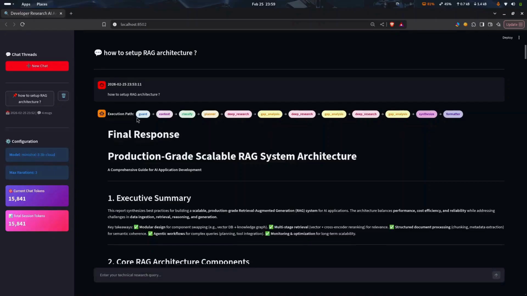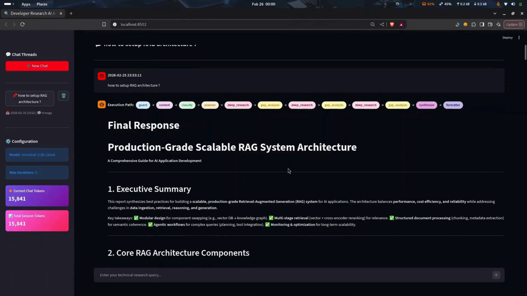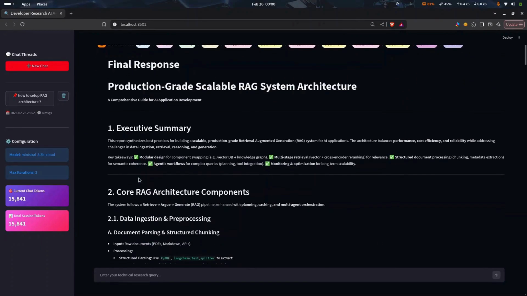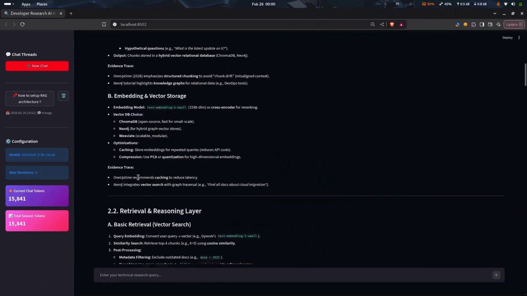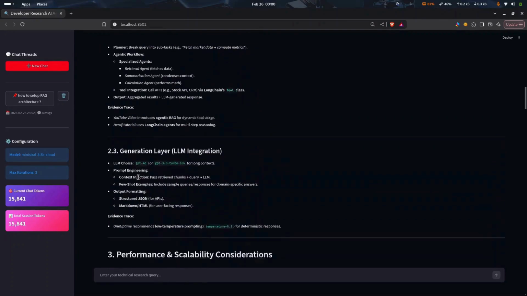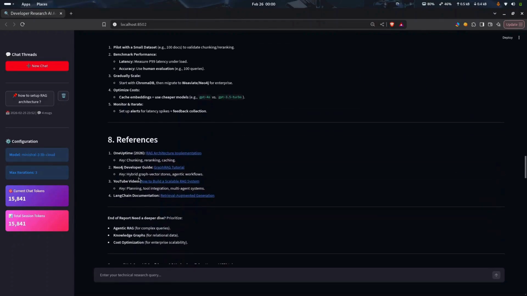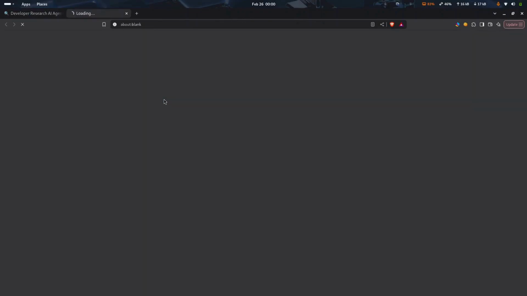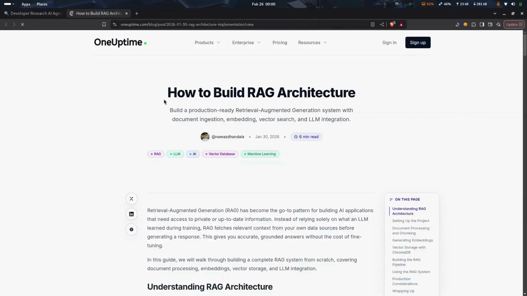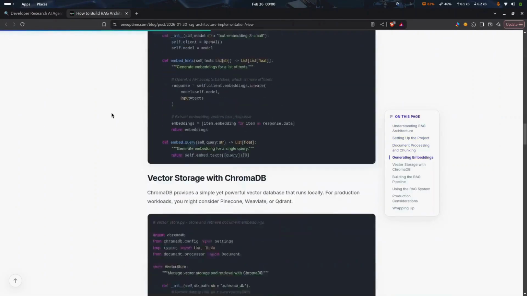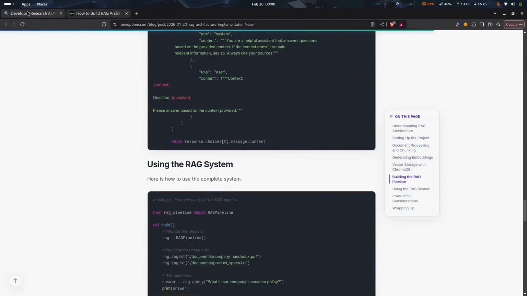Now the agent executing card, the synthesizer and formatter. This is the final response of the RAG architecture: retrieval and reasoning, performance and stability. It is also putting some references in. Let me check if it's proper, if it's working or not. Yeah, it's providing valid links. Okay.